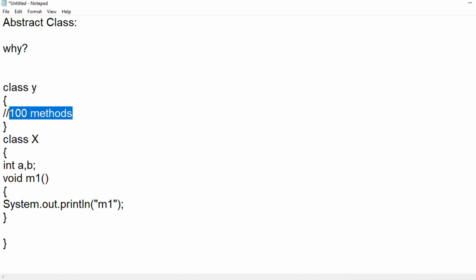There might be situations where the person knows the coding for only 50 methods, and does not know how to implement the other 50. Or a person might know how to implement 99 methods, and not the 100th method, maybe completely out of his box.